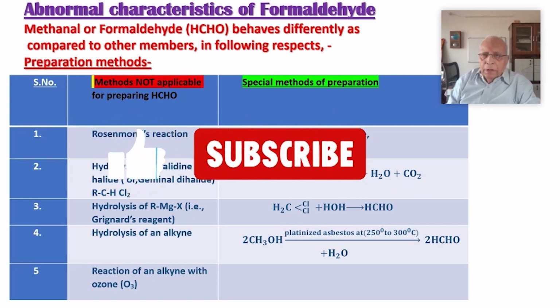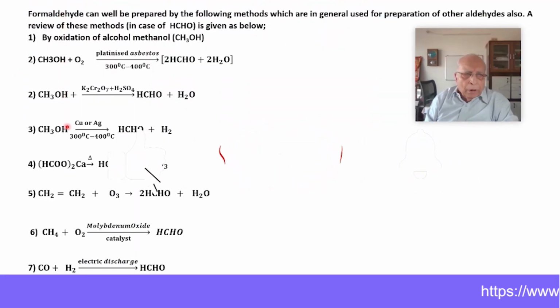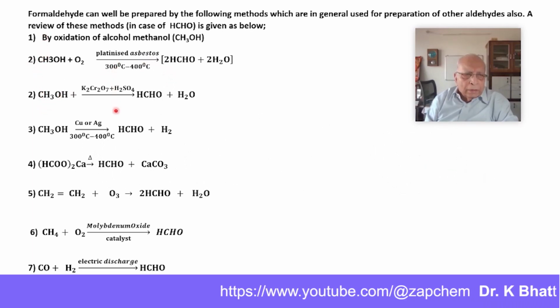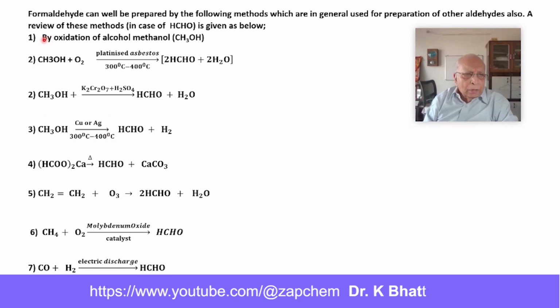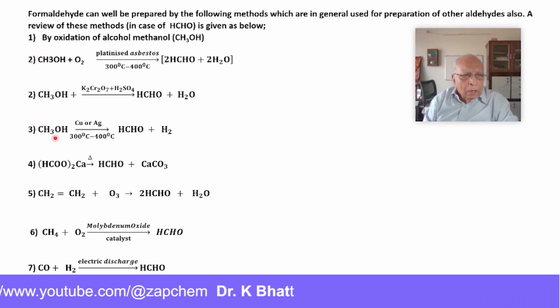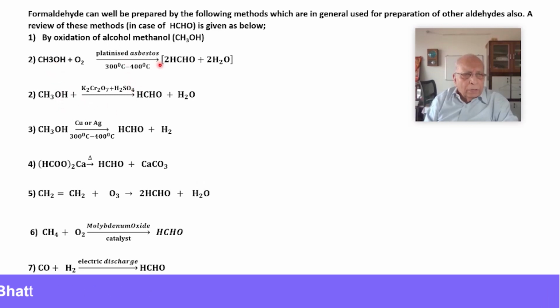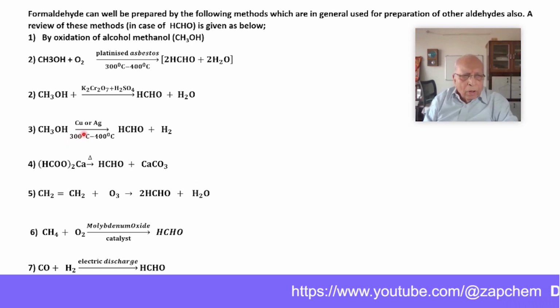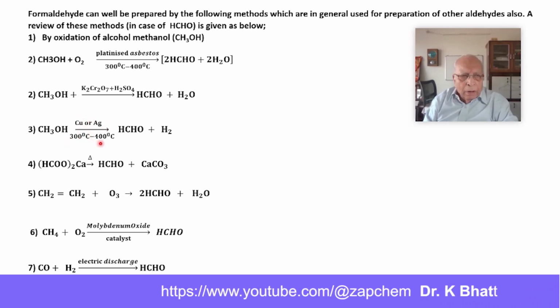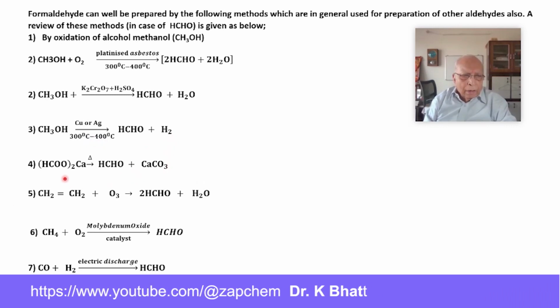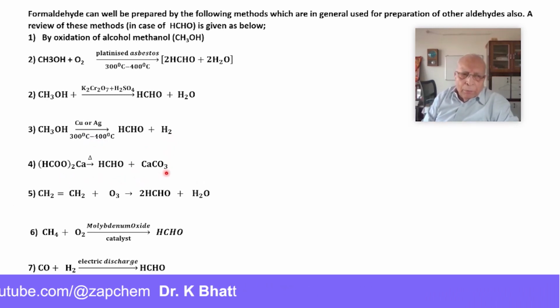Now, in general, formaldehyde can be prepared by oxidation methods. A number of oxidizing agents are there by which we can prepare it. Here it is, 1, 2, 3. Methanol with dichromate and sulfuric acid, platinized asbestos, these are the oxidizing agents. And at a temperature of 300 to 400 degrees centigrade, methanol gets oxidized in presence of copper or silver to formaldehyde. Also, calcium formate on heating forms formaldehyde.